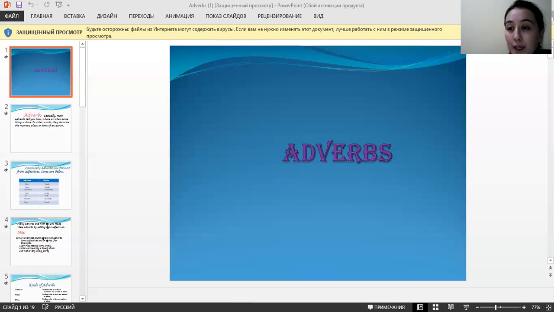So adverbs of time. These adverbs or adverbial phrases answer the question when. And also, of course, it shows and describes the time of the action, yes? And sometimes we can confuse adverb of time with adverb of frequency. And this type of adverbs answers the question when, not how often, not how many times.